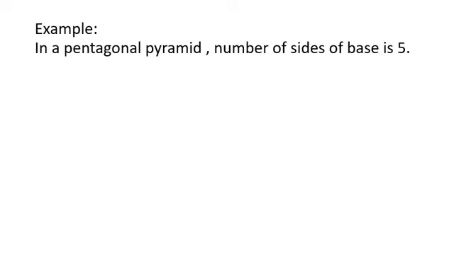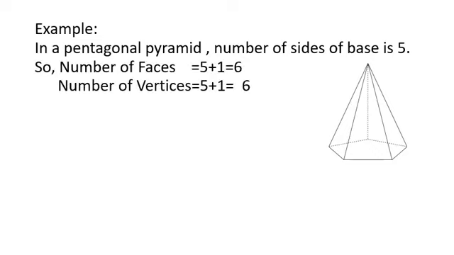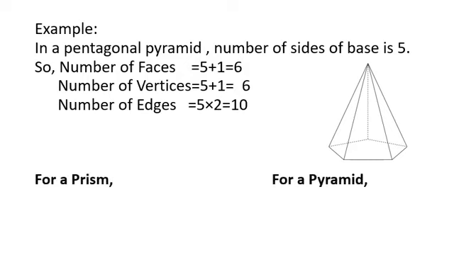First of all, you should know the number of sides of the base. Here in pentagonal pyramid, the number of sides of the base is 5. This is the figure of the pentagonal pyramid. Now the number of faces will be 5 plus 1, that is 6. Number of vertices will be 5 plus 1, that is 6. Number of edges will be 5 into 2, that will be 10. So this is in general for a prism. You can find where S is the number of sides of the base of a given solid. F is equal to S plus 2 for prism.